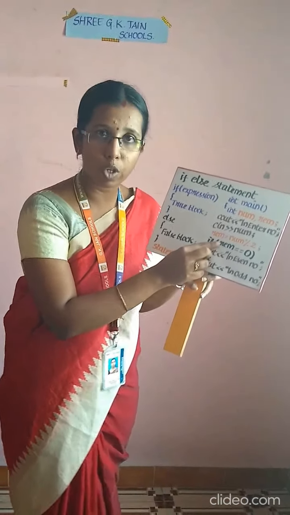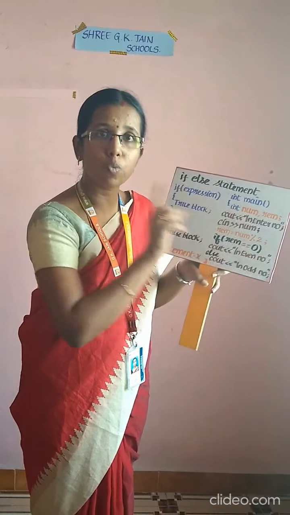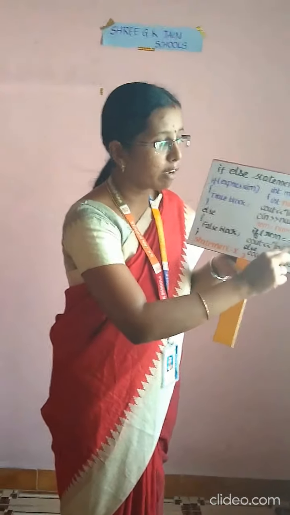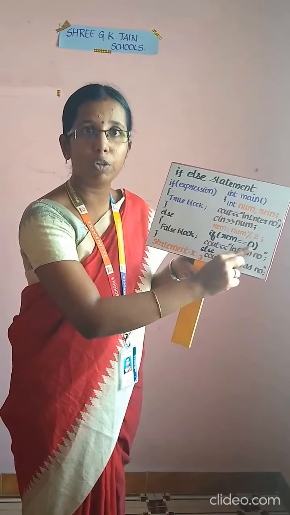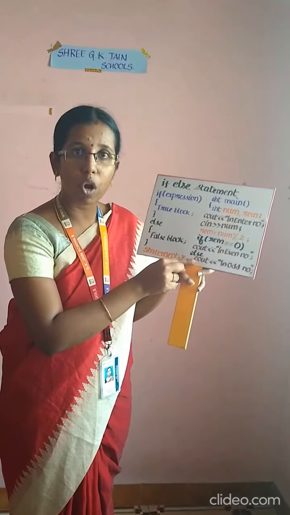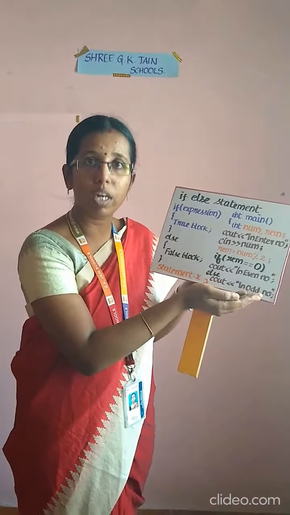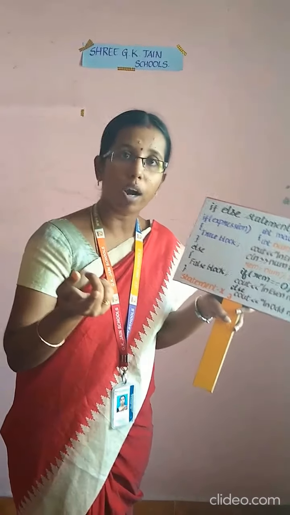If it is not equal to 0, for example, say it is 11, then 11 modulus 2 is remainder 1. So the condition, 1 is not equal to 0, is false, and my control jumps to the else block. Then the else block will be executed, and the output will be odd number.